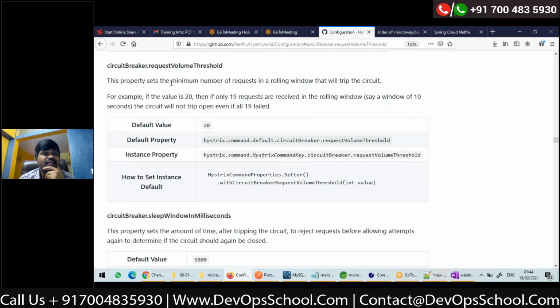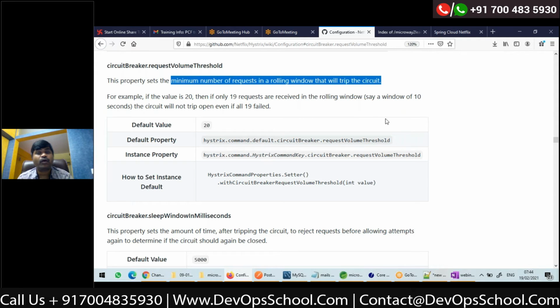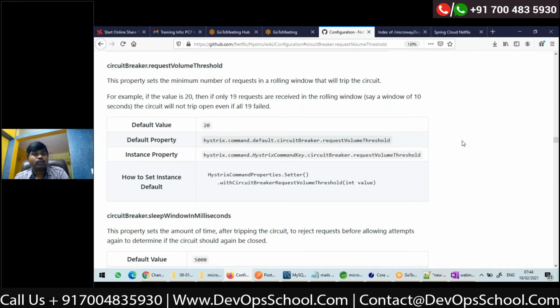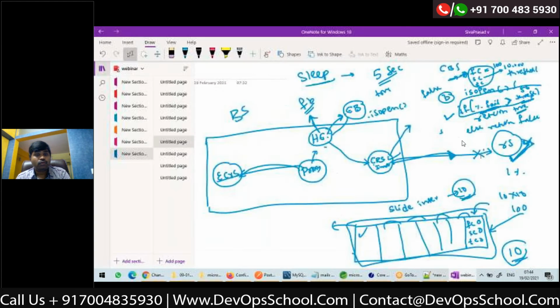This property sets the number of requests in one rolling window that will trip the circuit. Now, I'm maintaining the counters in these buckets. These buckets will slide to the left after every 10 seconds, and there are 10 buckets.